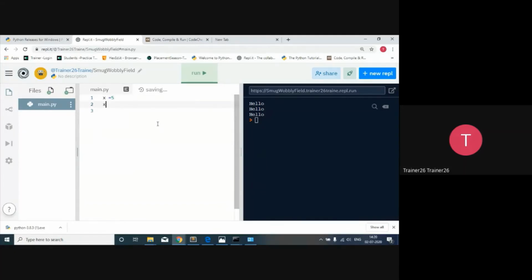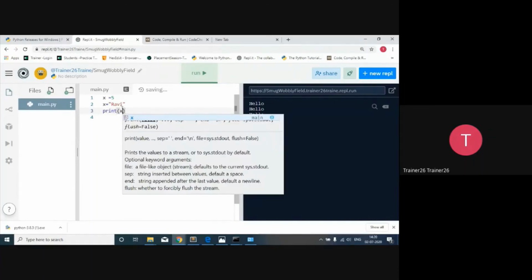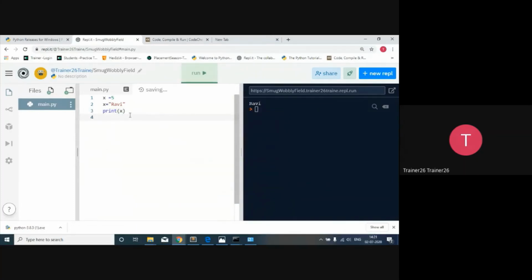And after that, अगर मैं इसी variable को, if I'm going to give a string over here, Ravi, as a string, so आपकी थोड़ी concept हिल जाएगी कि सर पहले तो इसी x नाम के variable में integer था, and now it's going to print the string. So now the variable has changed the type to a string, and now I'm trying to print it. So print x. So it will print Ravi.